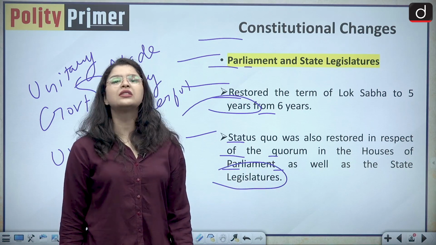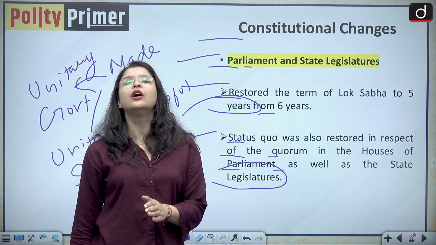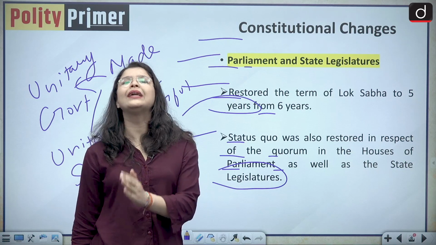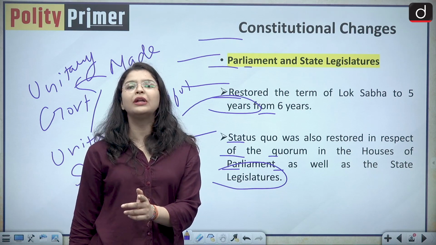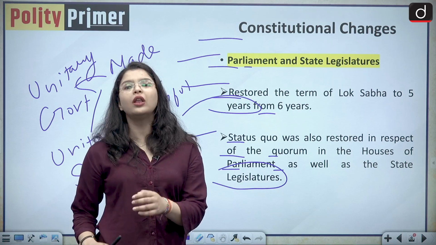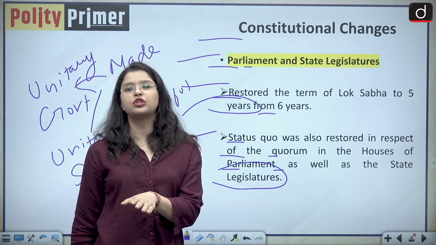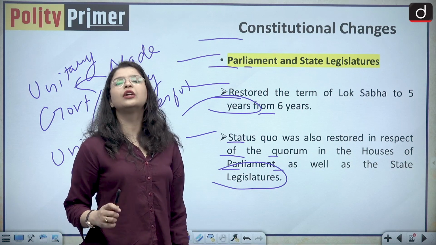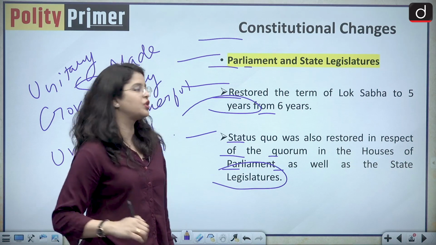The 42nd Constitutional Amendment Act made quorum a matter of just routine procedure. It did not pay heed to the mandatory requirement of the quorum. But this was all undone by the 44th Constitutional Amendment Act, and now quorum was made mandatory and it was restored to its original position.